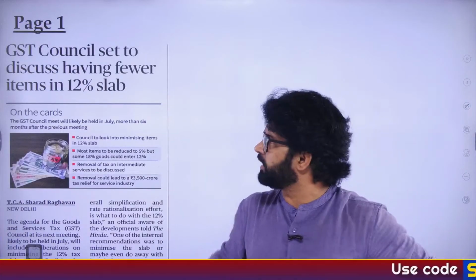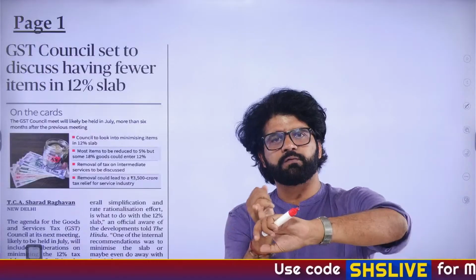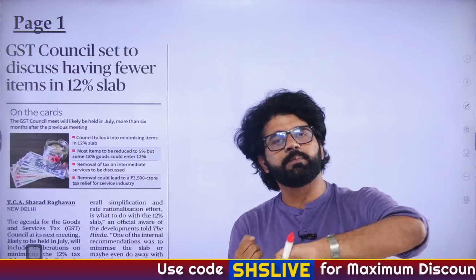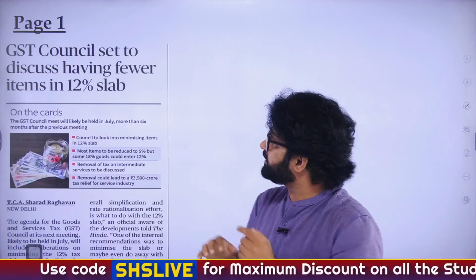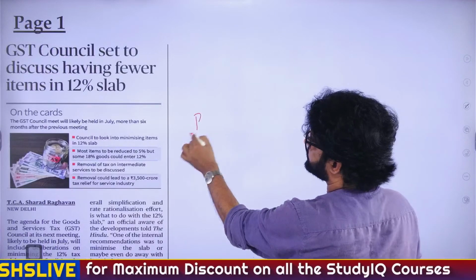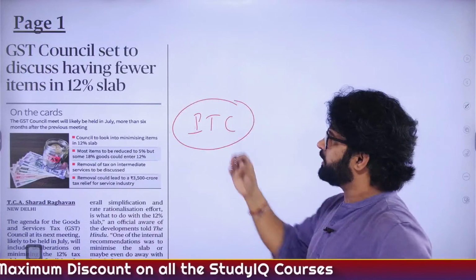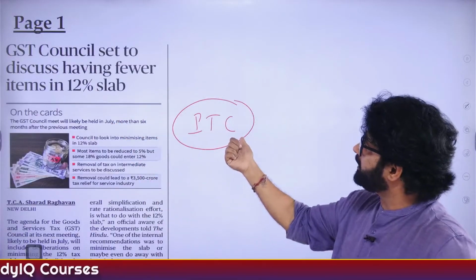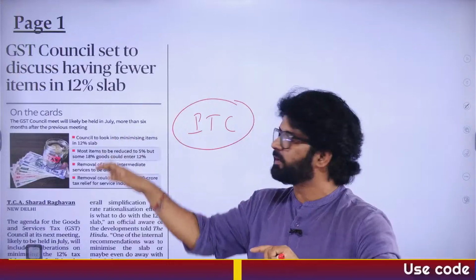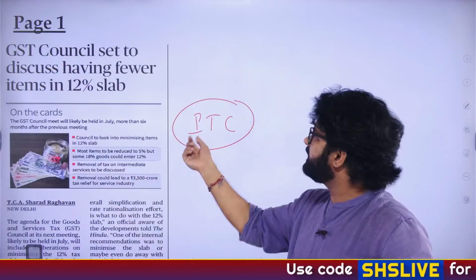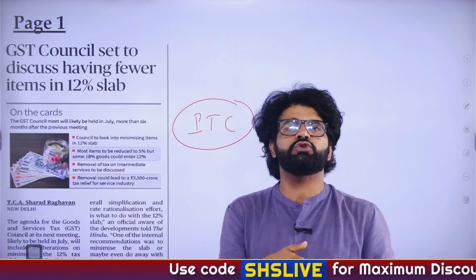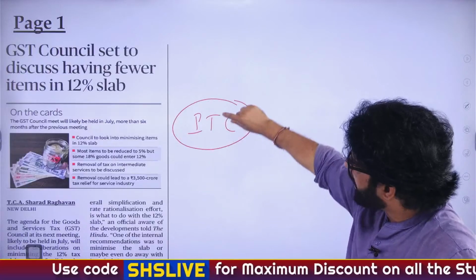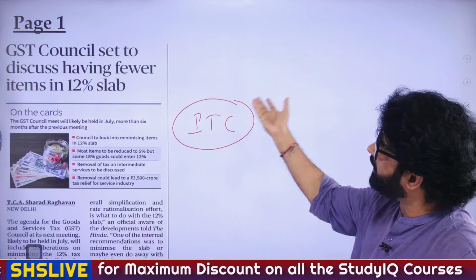If this transfer happens, let's say from the 12% slab to 5% or 18% to 12%, in that scenario there is something known as input tax credit. The items which are in the 12% slab enjoy input tax credit. Let's say we shift them to the 5% slab. In that scenario, some of them will not enjoy input tax credit. Now, we have to understand what is the basic meaning of input tax credit.